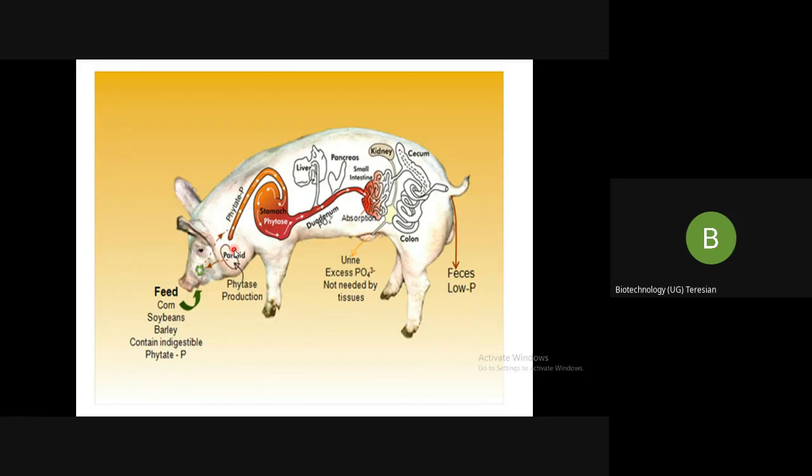We know that whenever we are introducing a gene genetically, the target gene has to express. If it has to express, then we need a promoter. So the promoter is taken from the mouse, and we have the gene encoding the phytase from E. coli. Now the pig can happily eat whatever food you're providing, because the phosphorus is now easily available in the free form to the pig, thus reducing the pollution.